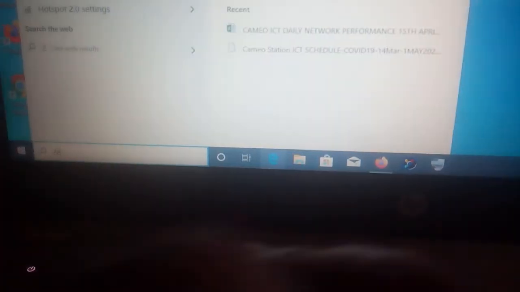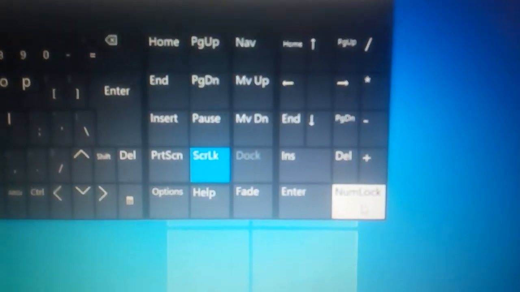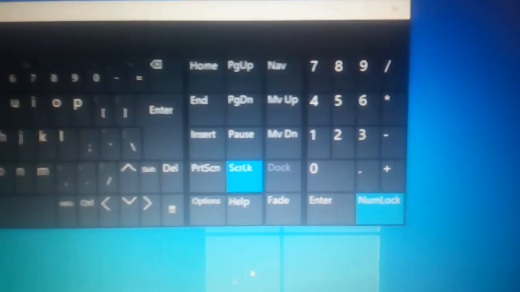A solution to this is just go to keyboard, online keyboard. First turn off the number lock, then go to keyboard, open it. Then once it's open, click on the numeric, then try and see how it types. It's now okay, it's now better. That is the easiest solution.